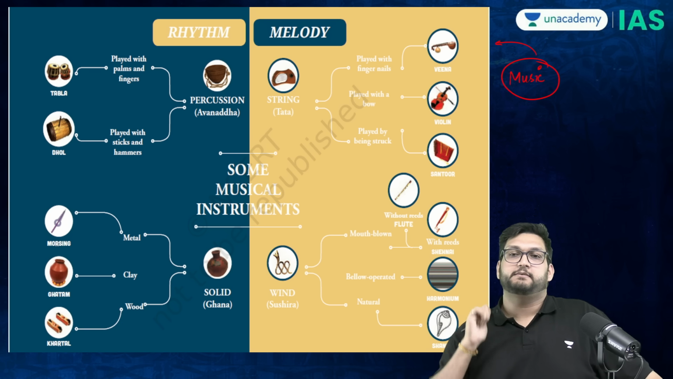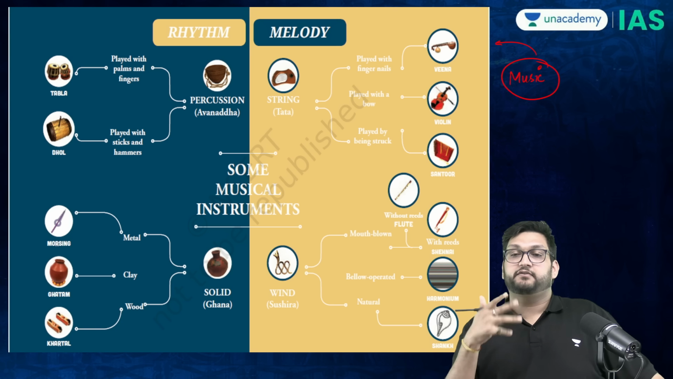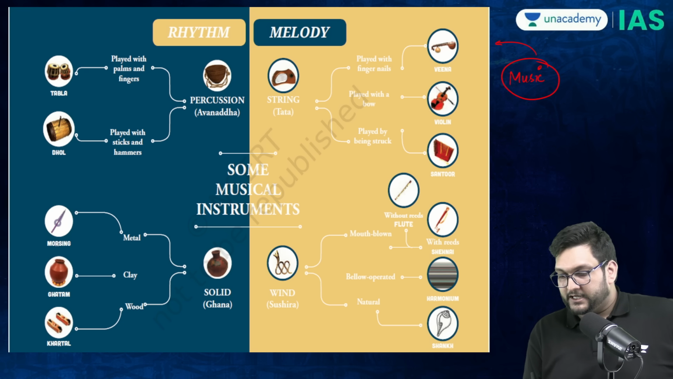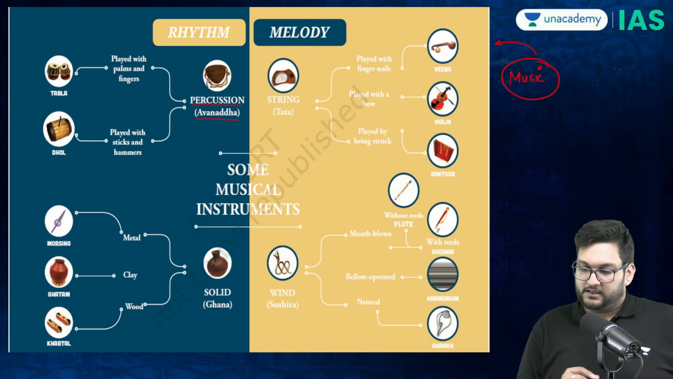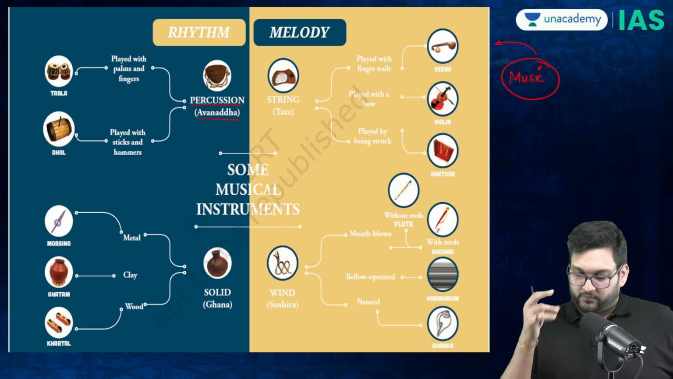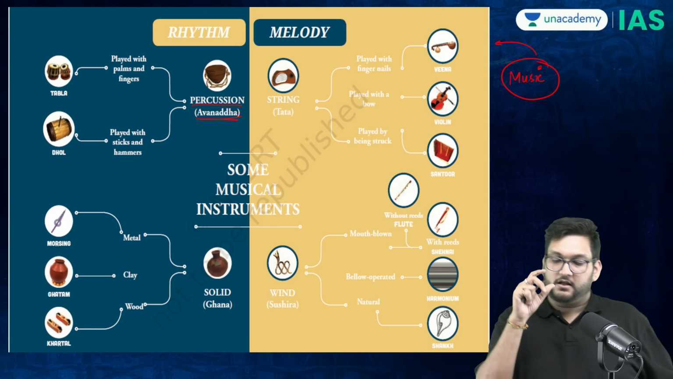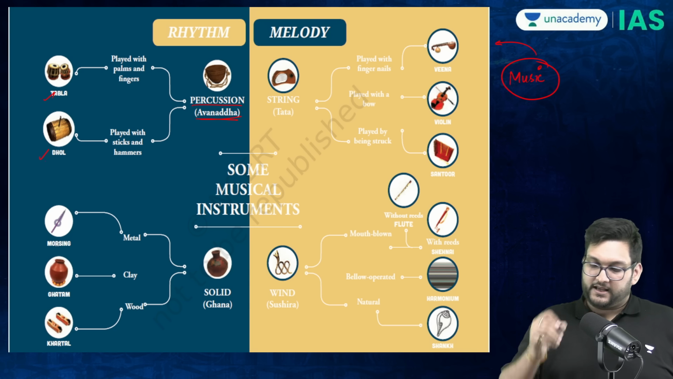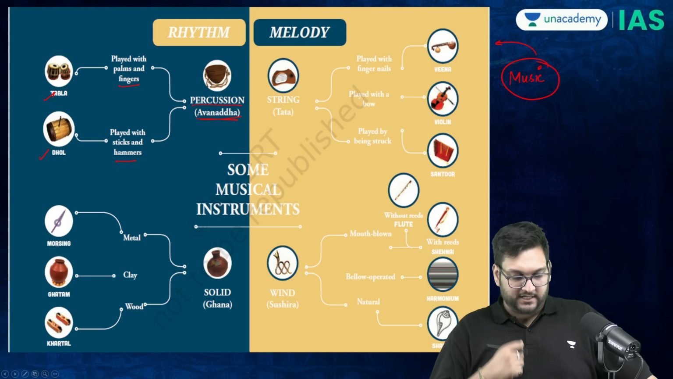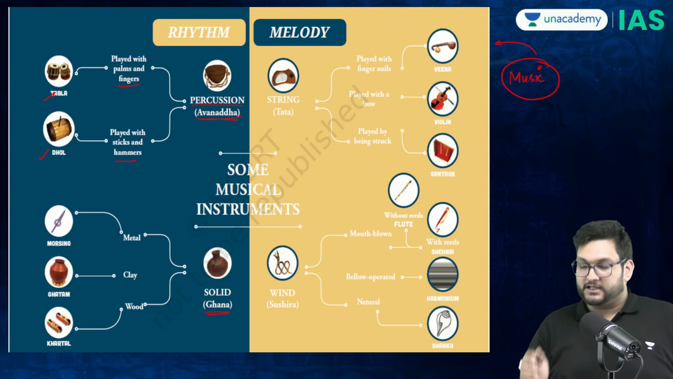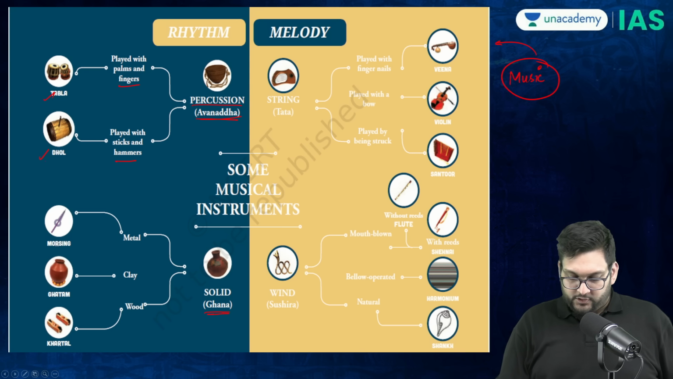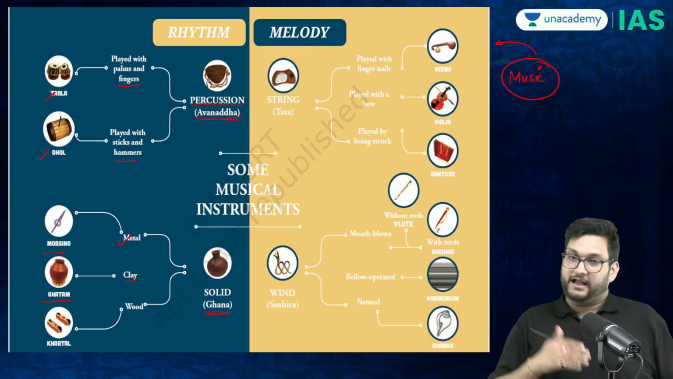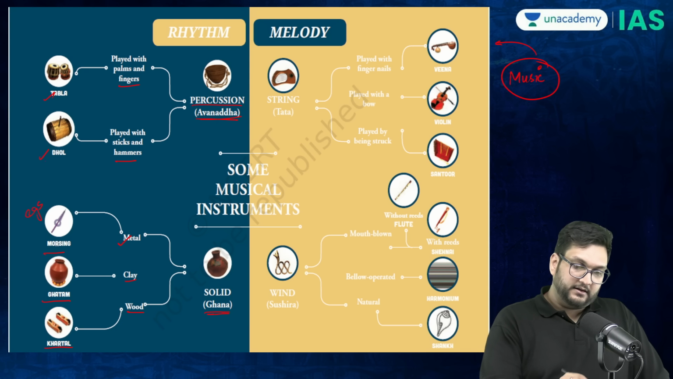You'll find it in, for example, Nitin Singhania also, which is what are the different types of vadyas, which is instruments. So percussion, avanaddha or avandha, percussion. You have examples, tabla, dhol, played with fingers or with a hammer or some form of stick. Then you have ghana, solid, wherein you have metal, clay, or wood. Again, examples are given here.